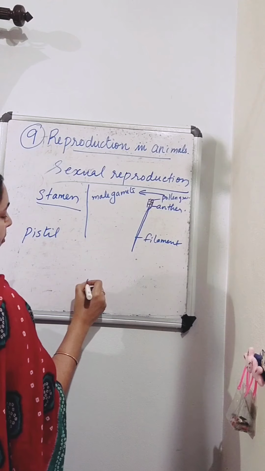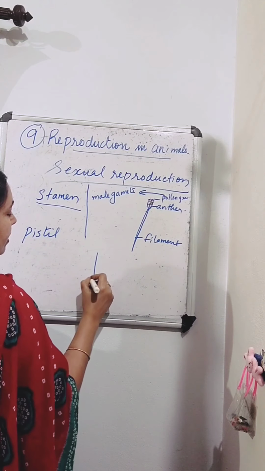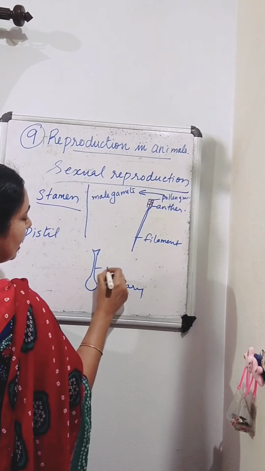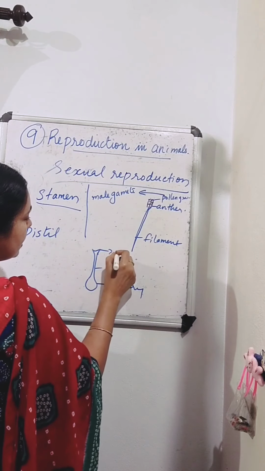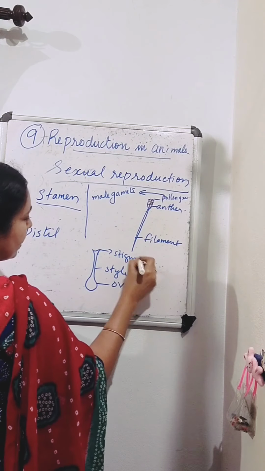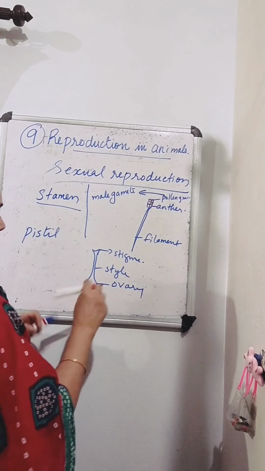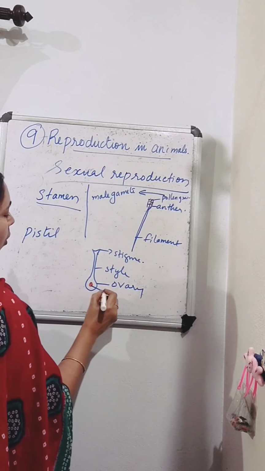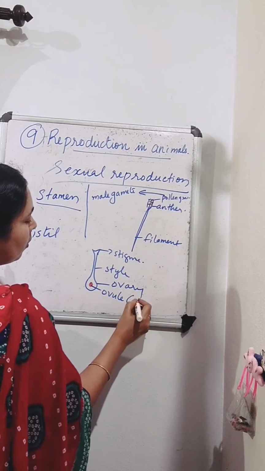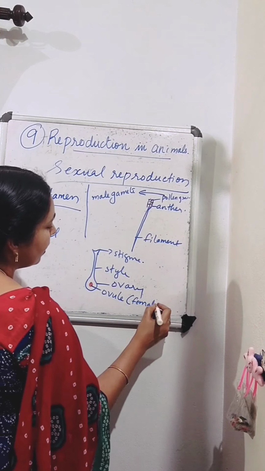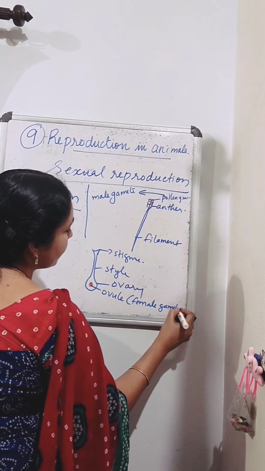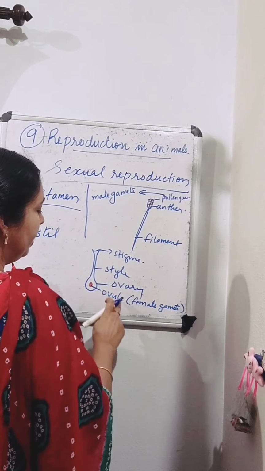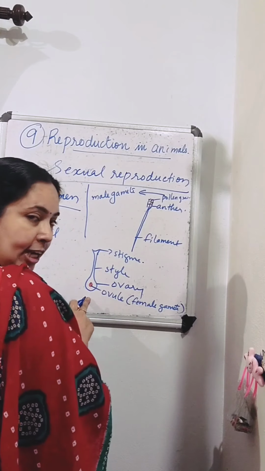Which are the parts of the pistil? Ovary, style and stigma. Inside the ovary we can see bead-like structures called ovules, and these ovules are the female gametes. So we can recall quickly: the male gamete is the pollen grain, and the female gamete is the ovule, which is present inside the ovary.